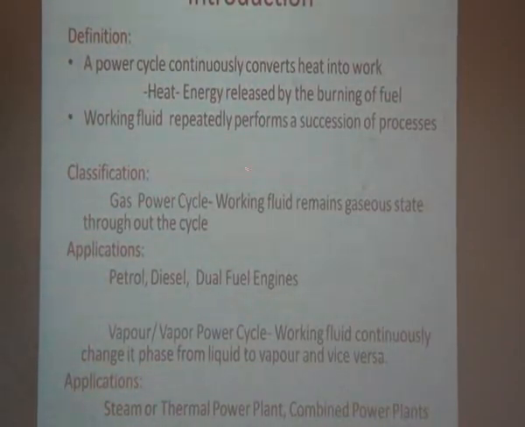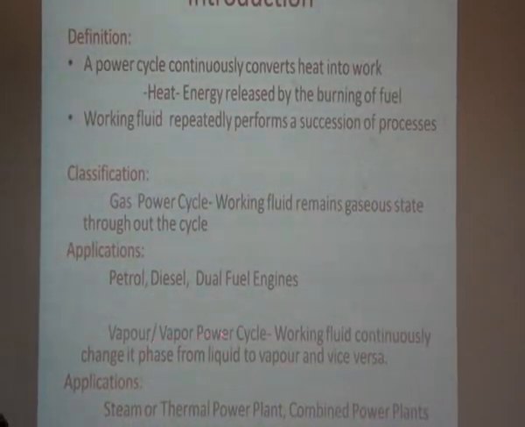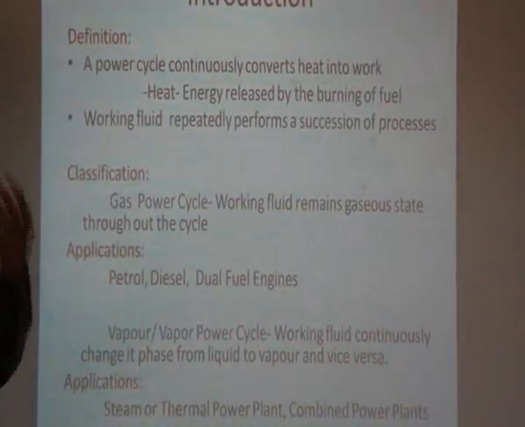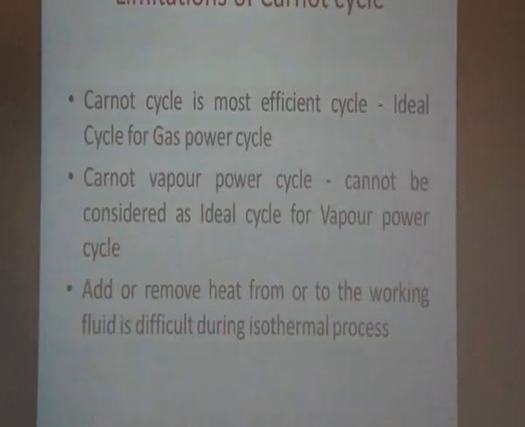The cycles may be classified based on the working fluid: gas power cycle and vapor power cycle. In a gas power cycle, the working fluid remains in the gaseous state. Examples are petrol engines, diesel engines, and dual fuel engines. In the vapor power cycle, the working fluid continuously changes phase. We discussed how water continuously changes from liquid to vapor state. The application is steam or thermal power plants, or combined power plants to improve the efficiency.